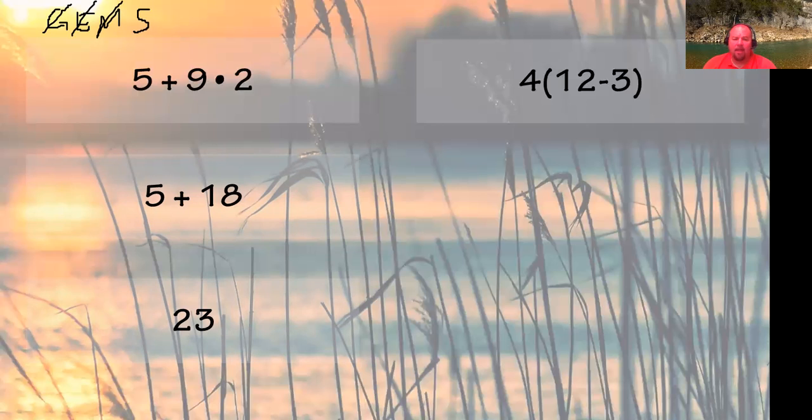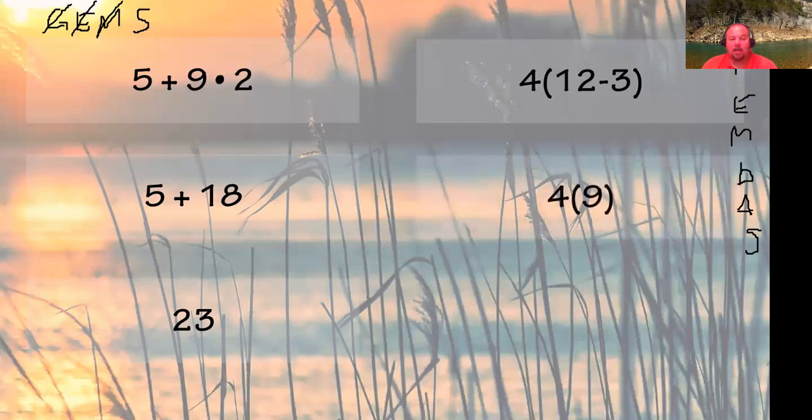I do the same thing now for the other side. I have a grouping though. There's a parenthesis. So if I want to use Please Excuse My Dear Aunt Sally, go ahead and write that down the side of my paper there. So as I go through, I know I have groupings first. So inside that grouping, it's 12 minus 3. 12 minus 3 is 9.